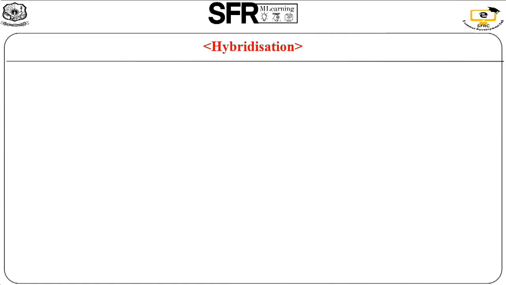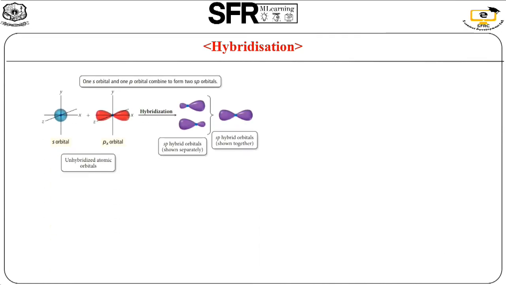Next we have to discuss an example. It is sp hybridization. The molecule forms a linear structure or geometry. The bond angle between the atoms is 180 degrees. How does it form? 1 s orbital is mixed with 1 p orbital, so it is a combination of 2 orbitals, sp orbitals. The first one is the unhybridized atomic orbital, the 1 s orbital. It is unidirectional. Then it is mixed with p orbitals. After the hybridization, we get sp hybridized orbitals.